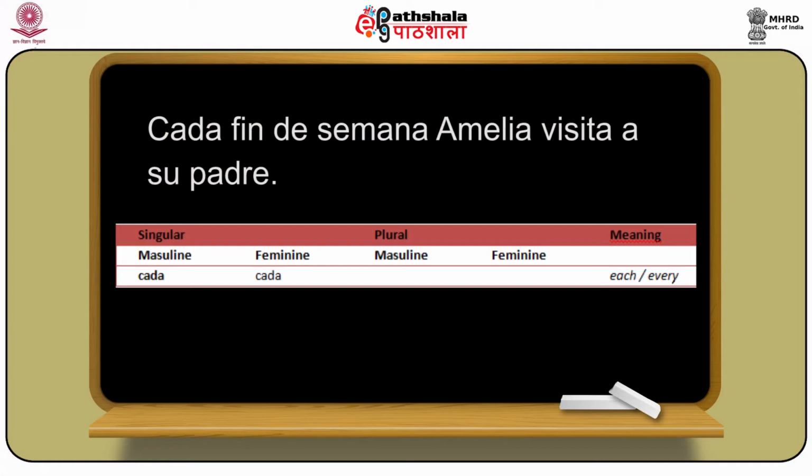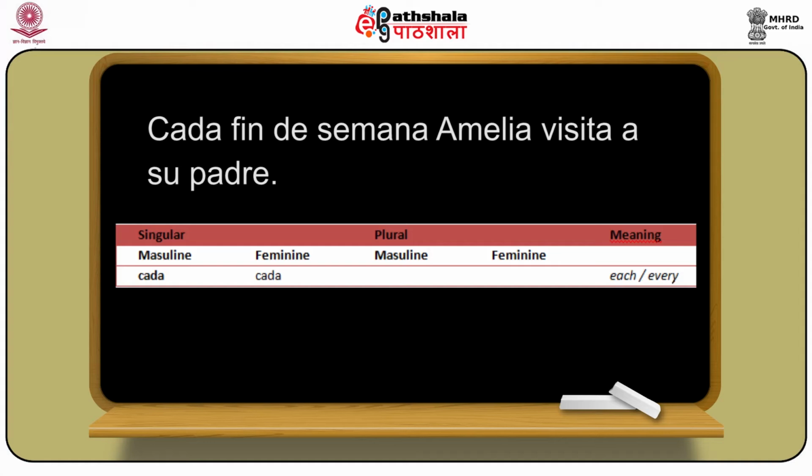Now let's see some more. The next one is cada. Cada means each, and cada remains the same, that is, it will not change in feminine, nor in masculine plural or feminine plural; it remains the same for every form.